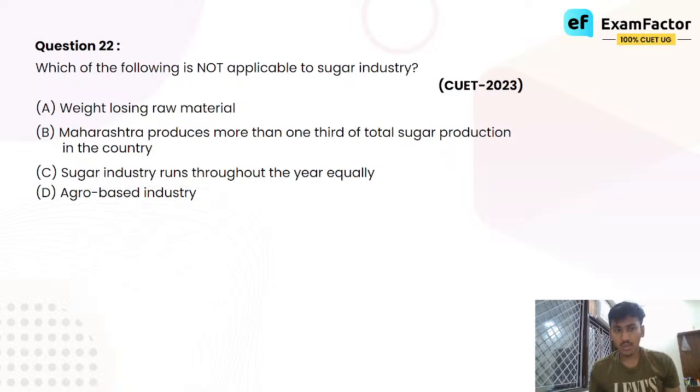Number 2, Maharashtra produces more than one-third of total sugar production in the country. Number 3, the sugar industry runs throughout the year equally. Number 4, agro-based industry. Here there are four statements, three are correct and one is wrong. So you have to tell which one is not applicable to the sugar industry. Which of the following facts is false?